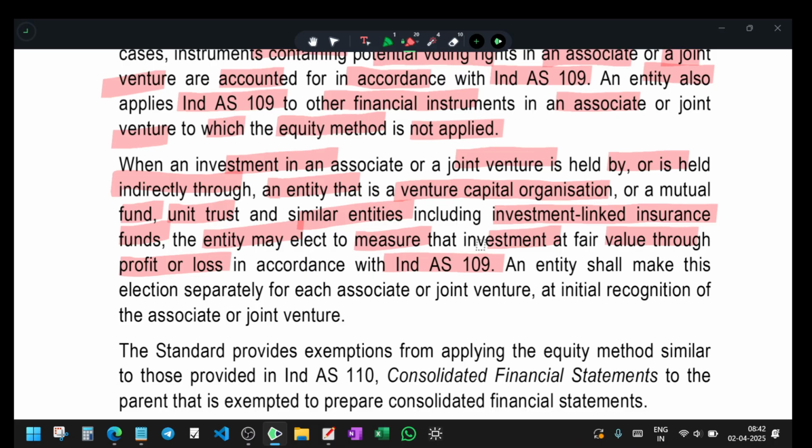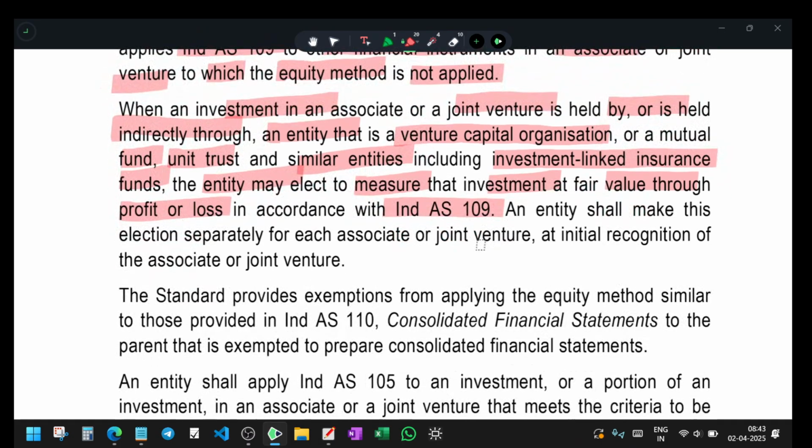So now my concern is that I want to consider only the value. What is that value? The value is the measured fair value. Based on the fair value only, I can recognize. If any changes happen in fair value, I can charge them directly to the P&L account. The entity shall make this election separately for each associate or joint venture at initial recognition of an associate or joint venture. So these may be shown separately and should not be mixed with others.